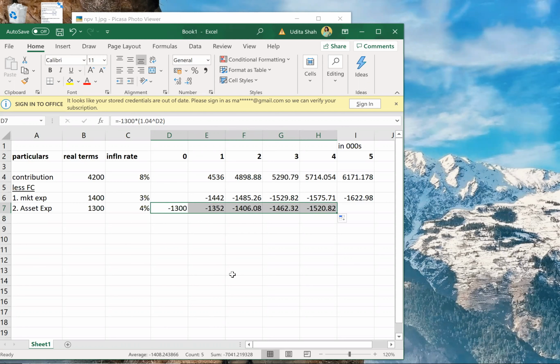Don't do it for all 5 years. Instead of writing year 1 to 5, we have written from year 0 to year 4.